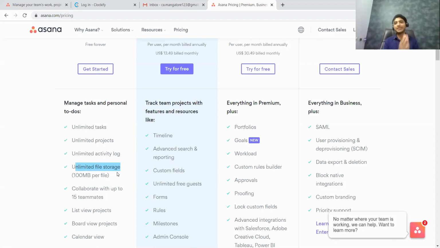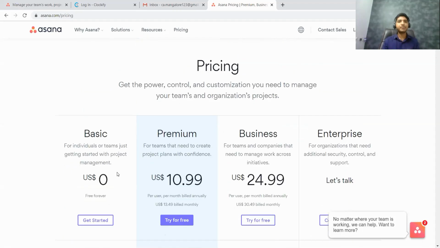So I hope the pricing part is clear, and we are good to go. There are certain premium features, and for a CA office, I don't believe that is necessary at least in the initial stages. If members feel at a later stage that you want to avail those premium features, you can upgrade to a premium plan. So this is the pricing part.